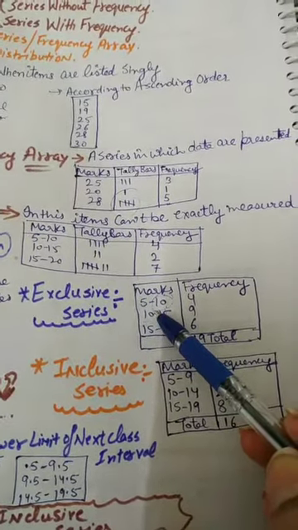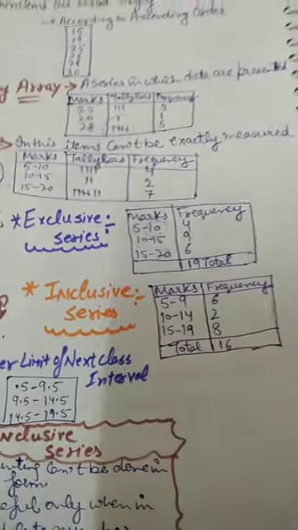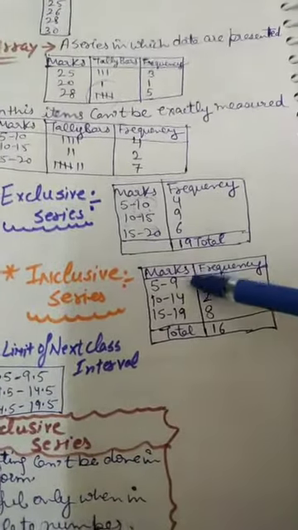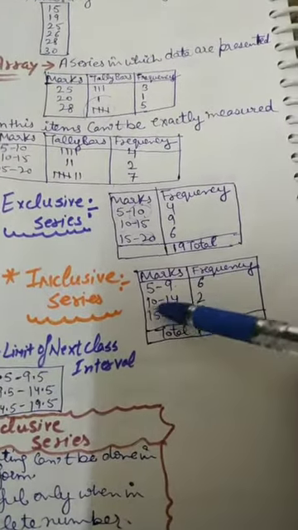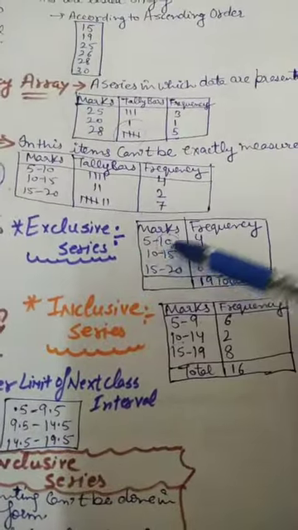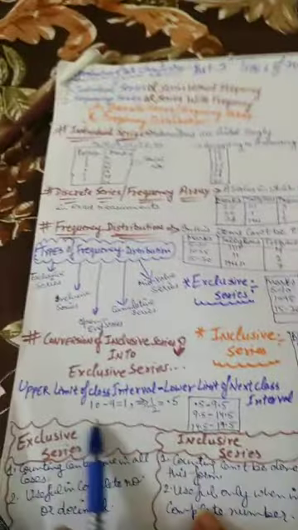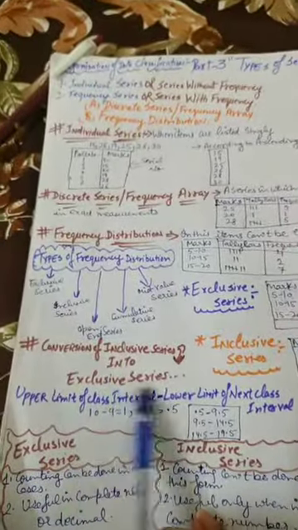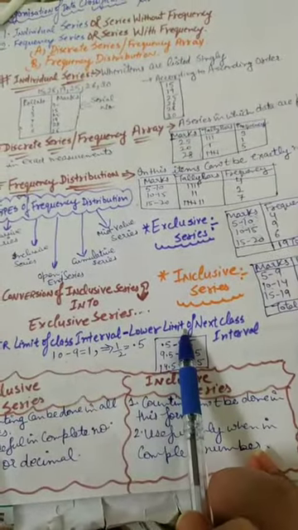Next is the inclusive series. In this, these are not equal class intervals, meaning its lower limit and its upper limit are not the same like this one. Here it's 10 and 10, and here it's 9 and 10. First we will always change the inclusive series into an exclusive series, as written, using the upper limit of the class interval and the lower limit of the next class interval.